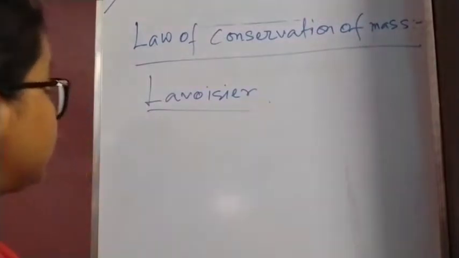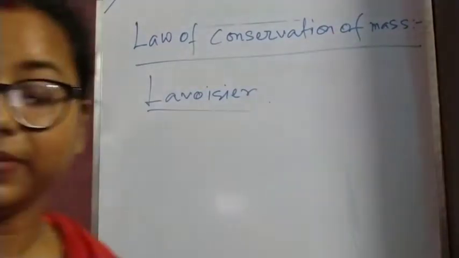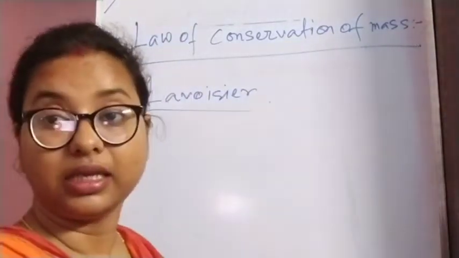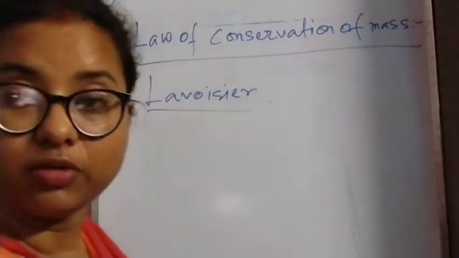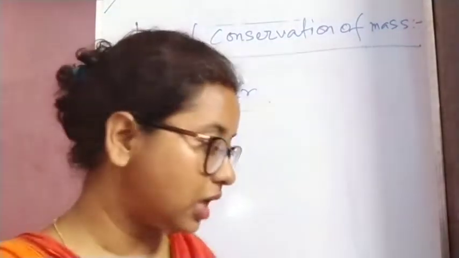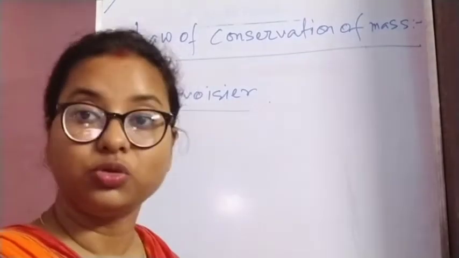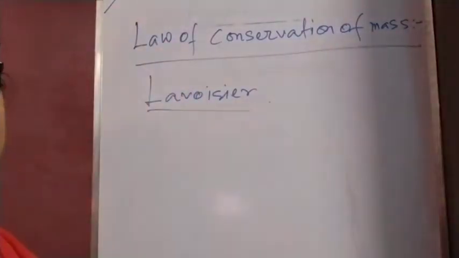He proposed this. So this law states that matter can neither be created nor be destroyed in a chemical reaction. That means, in other terms, we can say that in a chemical reaction, the total mass of the reactant is equal to the total mass of the product.